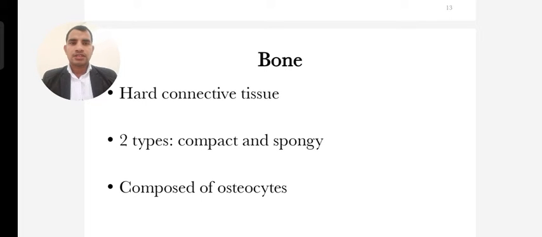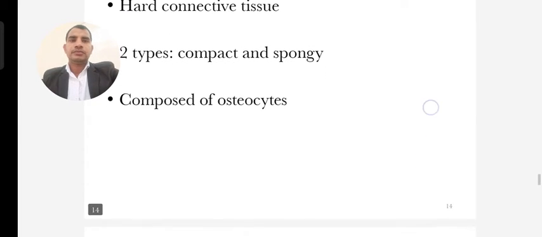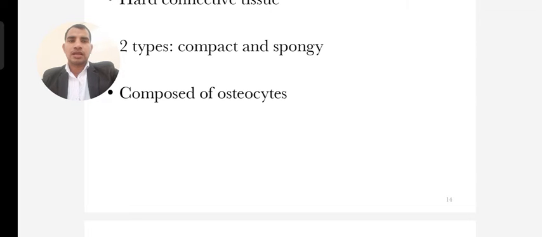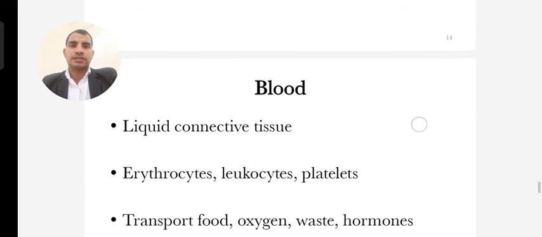The second is spongy bone, which has some elasticity and is found in the vertebral column and some other flexible bones. These are composed of osteocytes, meaning cells like osteoclast and osteoblast.